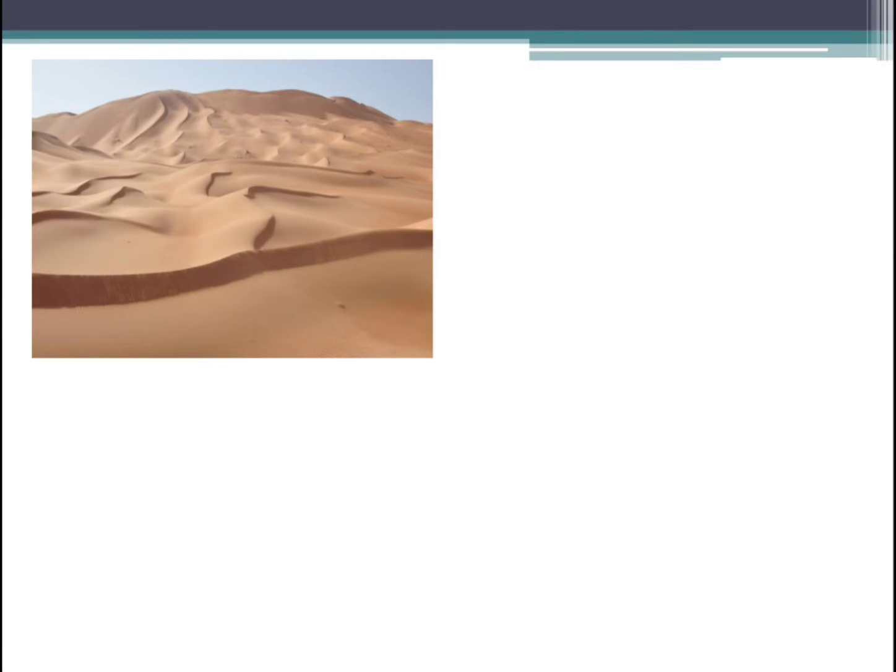Okay, as it is very dry, so we can grow the crops which need less water in this soil. Okay, such as pulses, bajra. These are the examples which need less water, so that they can grow in this desert soil. Okay, next you have laterite soil.